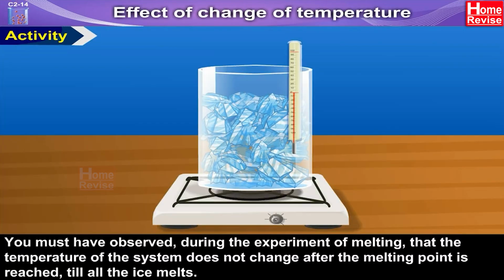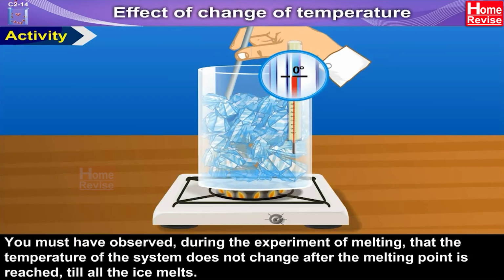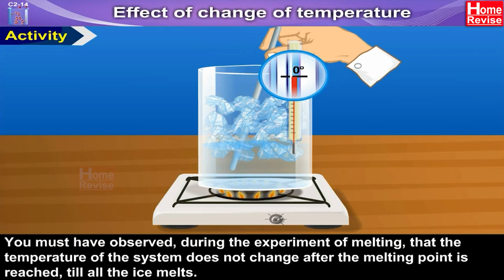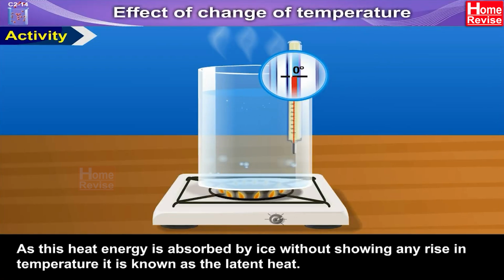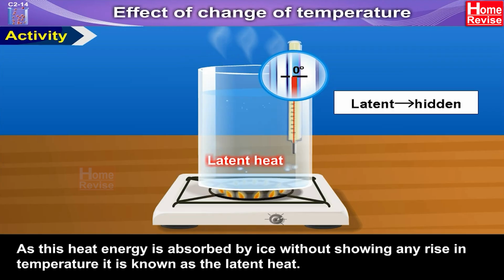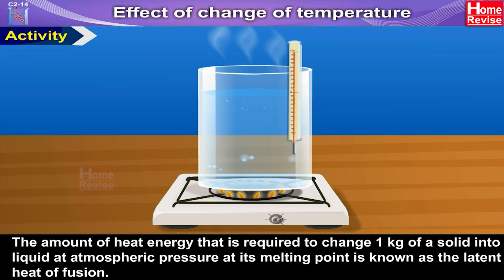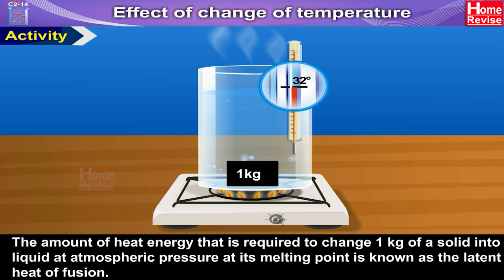You must have observed during the experiment of melting that the temperature of the system does not change after the melting point is reached, till all the ice melts. Well, as the heat energy is absorbed by ice without showing any rise in temperature, it is known as the latent heat. Now, why latent? Well, the word latent means hidden, does it not? The amount of heat energy that is required to change 1 kg of a solid into liquid at atmospheric pressure at its melting point is known as the latent heat of fusion.